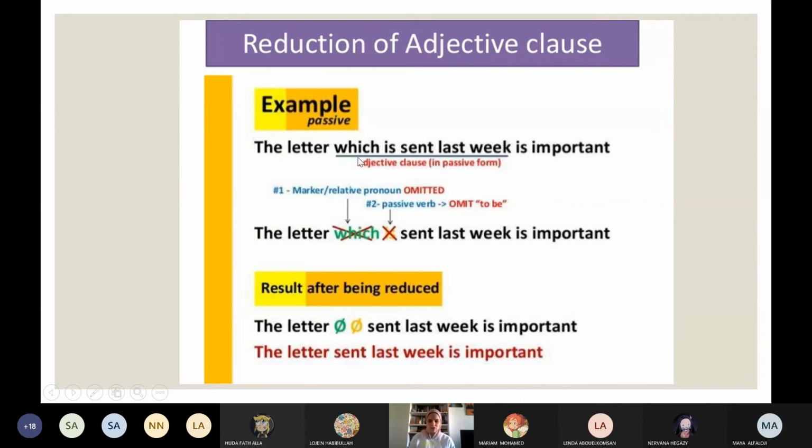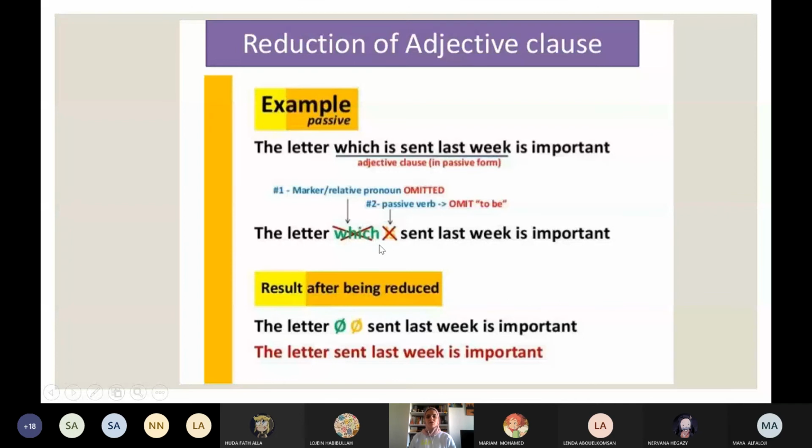So here, the letter which is sent last week is the adjective clause. I can eliminate which, so I can say the letter sent last week is important. I can eliminate the introductory word for this. The letter sent last week is important. I understand it, but here there was which and is.